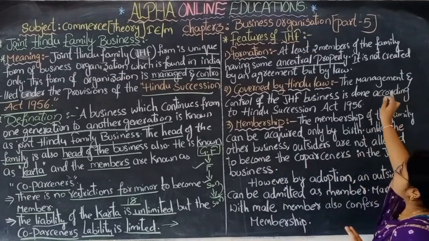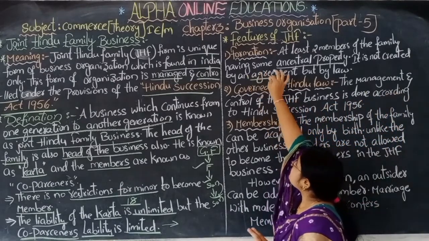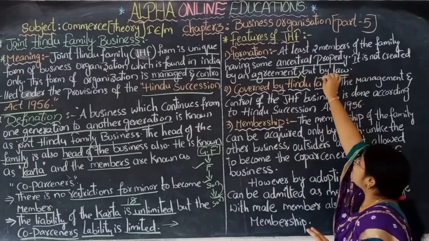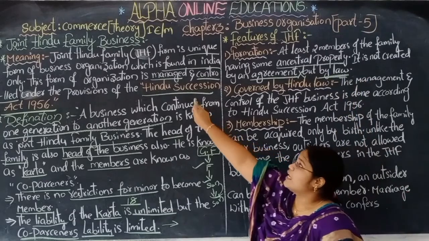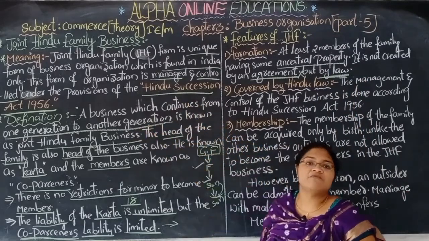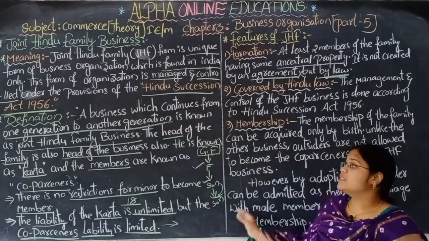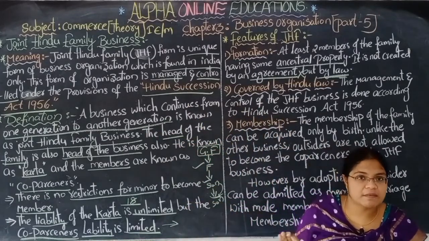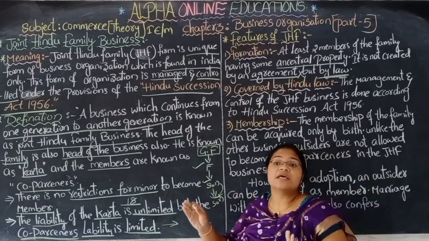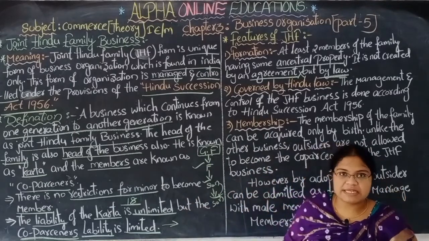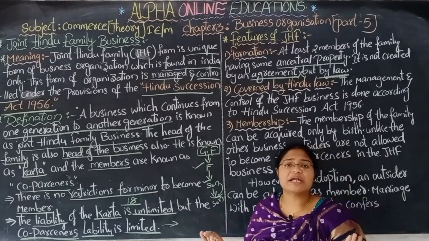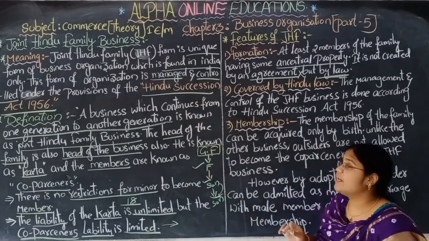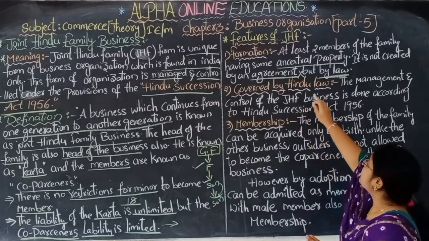It is not created by an agreement. This business is not created by an agreement. This business is created by law. That law is the Hindu Succession Act 1956. According to that, this business is created. Just like in companies, they make an agreement and start the business, the joint Hindu family is not like that. It is started by the law, governed by Hindu law.